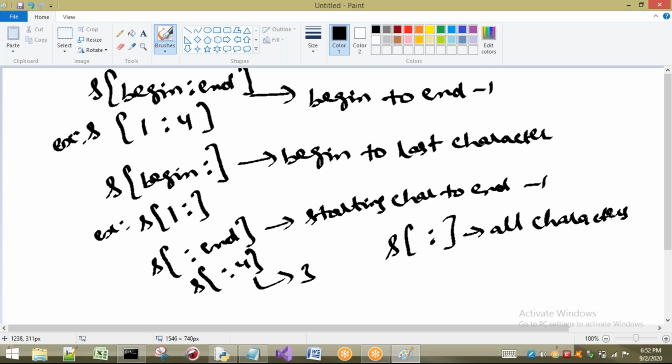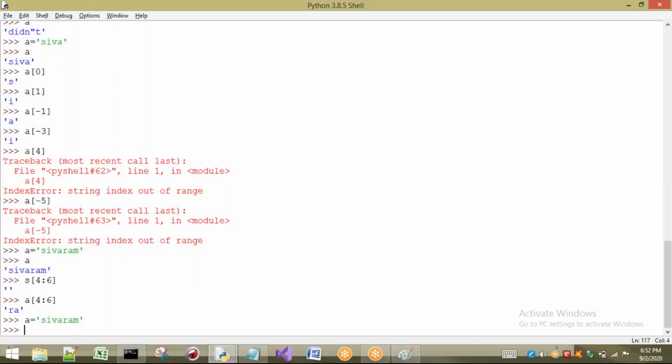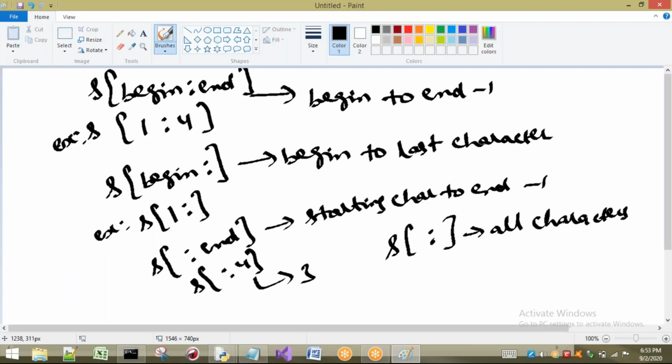So I will give you the example for this one. See, a equal to, I am going to take Shivaram here. So I will take all the concepts. First I will take a of 1 to 4. Then what does 1 to 4 have to give me? Just I will make a note here. For your sake, S I V A R A M, with indexes 0 1 2 3 4 5 6. So I will take only this one.